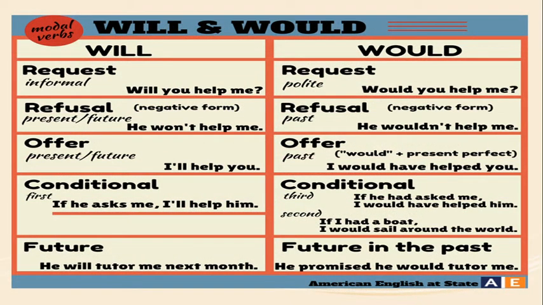So you should know the differentiation between will and would. Remember one thing, will is the present form and would is the past form of will. And we use will for the request in the informal way. Will you help me? This is informal way. In the same context for the request, we use would in the polite way. Would you help me? Polite way. For refusal, for the negative form we use will. He won't help me. For the refusal in the past, he wouldn't help me.